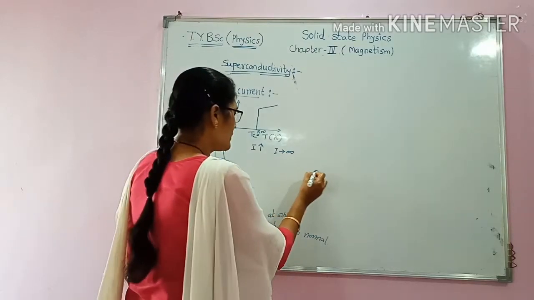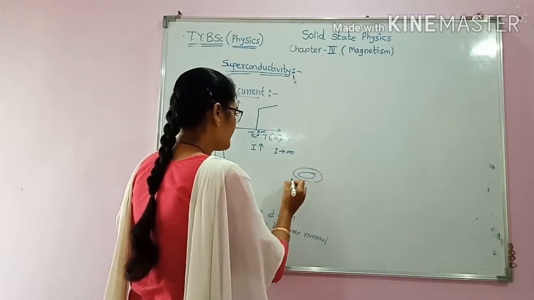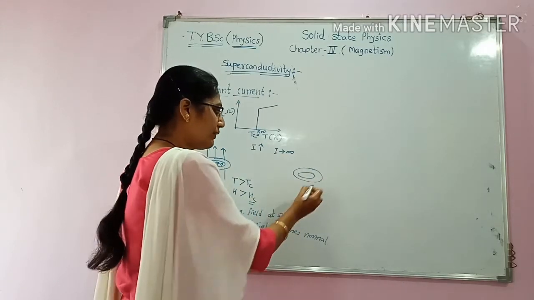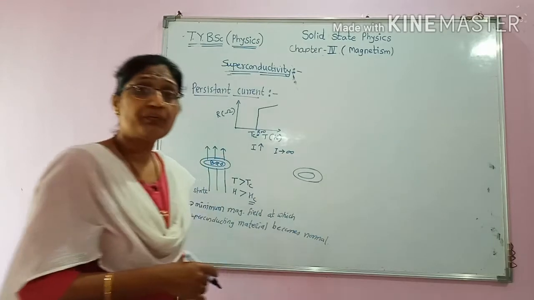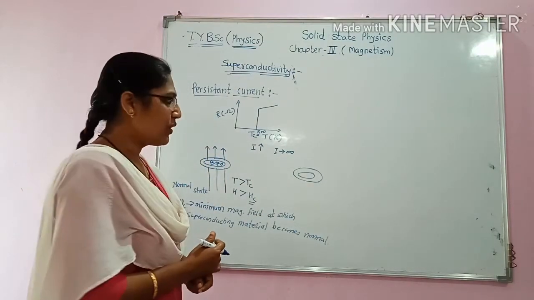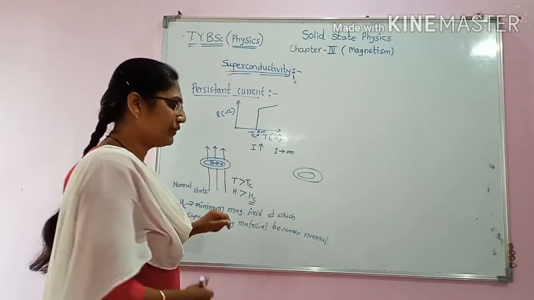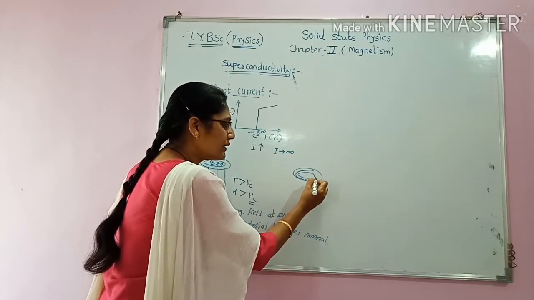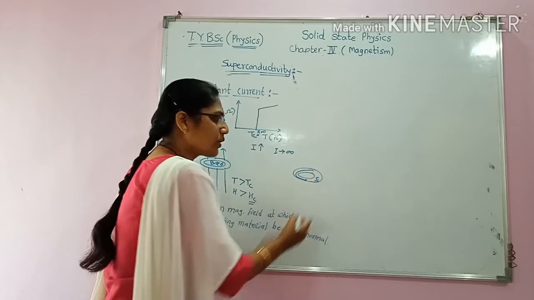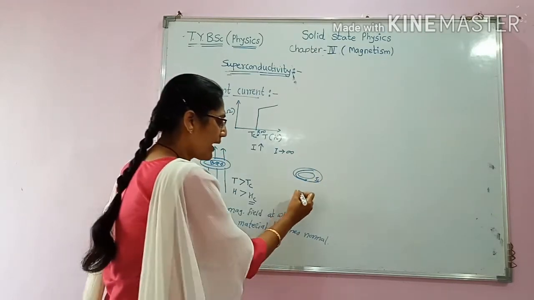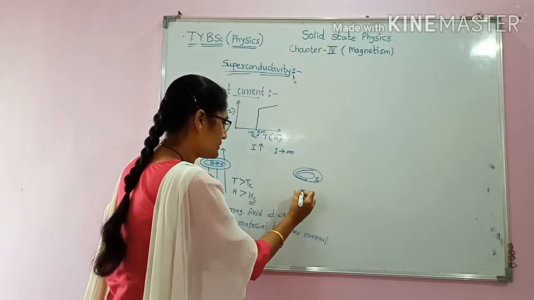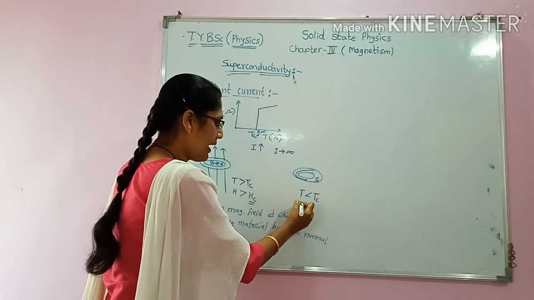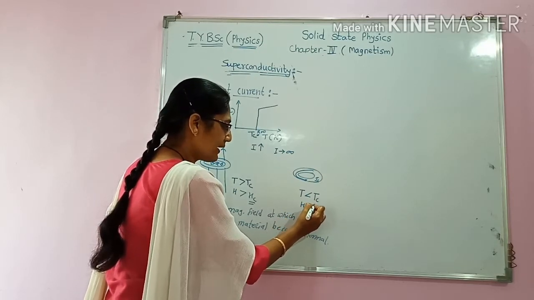But what will happen? Suppose we have taken the same disk or superconducting loop and we have applied the magnetic field. When the magnetic field is suddenly switched off, there is generation of current, the superconducting current, at what temperature? When T becomes less than critical temperature and H becomes less than Hc.